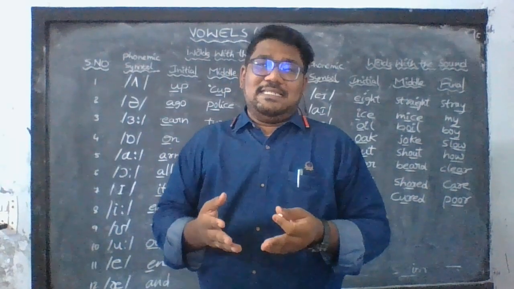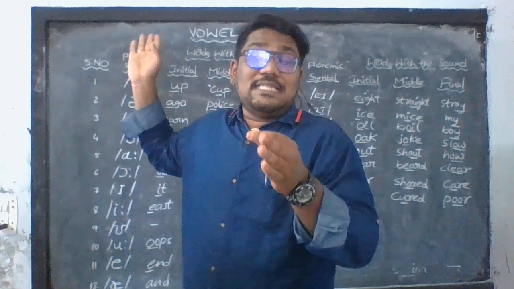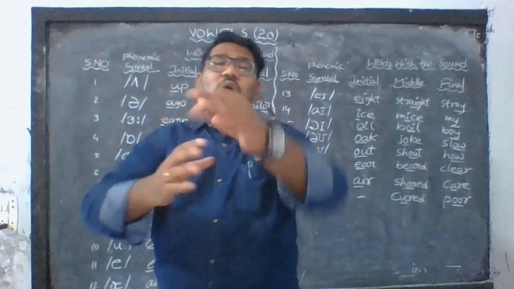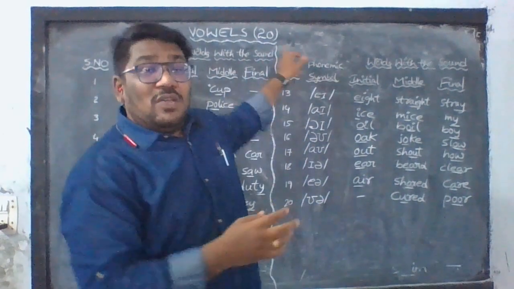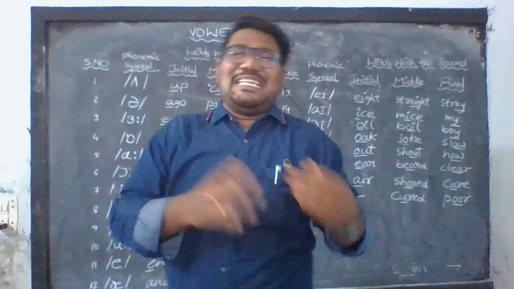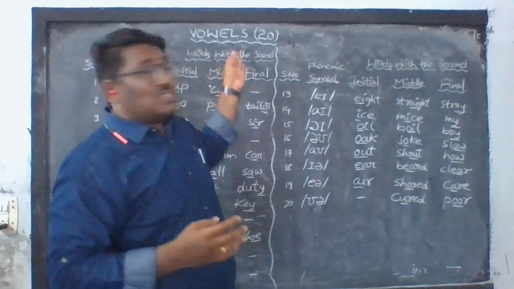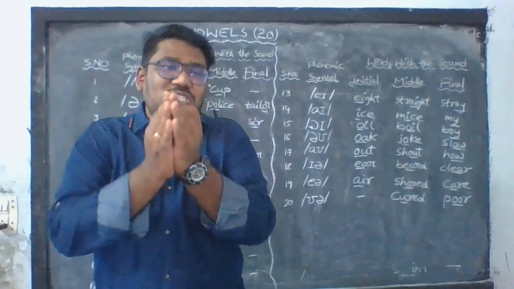The combination of these letters gives 44 sounds. Out of these 44 sounds, there are 20 vowel sounds and 24 consonant sounds. We have already discussed consonant sounds, and now we will discuss vowel sounds. One or two letters represent each sound.